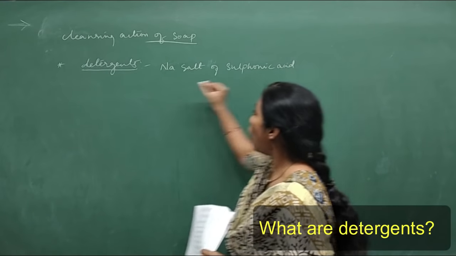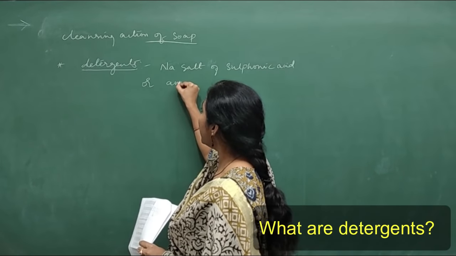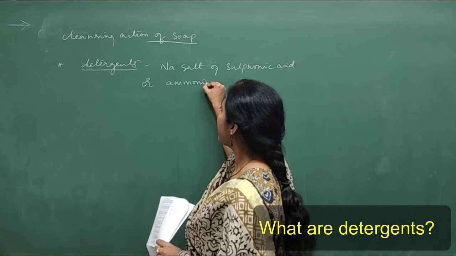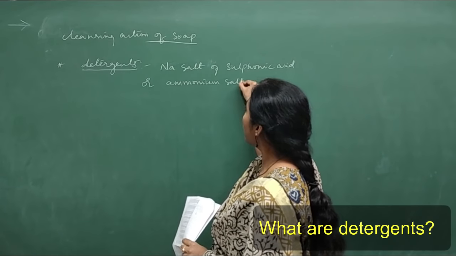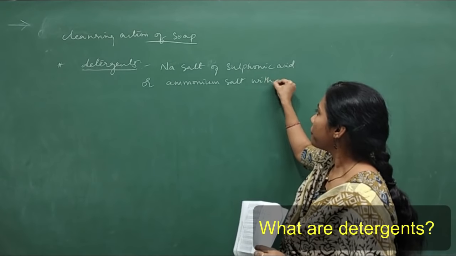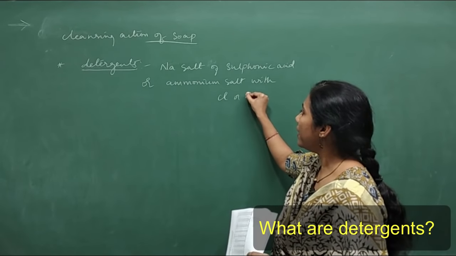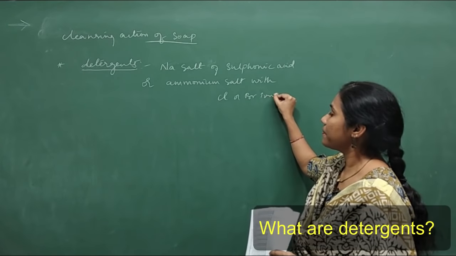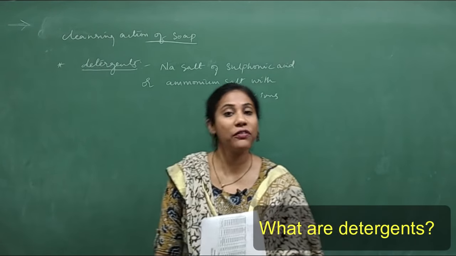Sulfonic acid or ammonium salts with chloride or bromide ions. This is the definition of detergents.